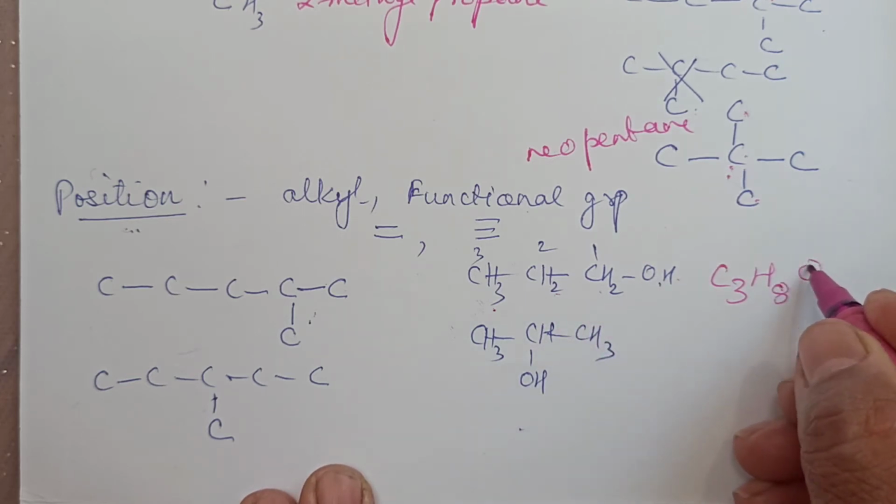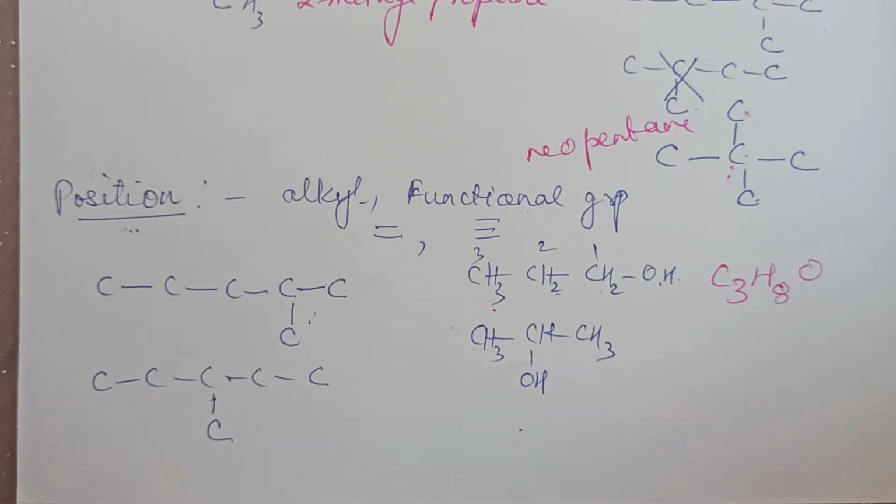Both are having C3, 3 carbon atoms, hydrogen 6, and this is oxygen, 1 oxygen. So the molecular formula is the same for both, but what is different? The position of the functional group is different. Likewise, you can have the position of the multiple bond also different.